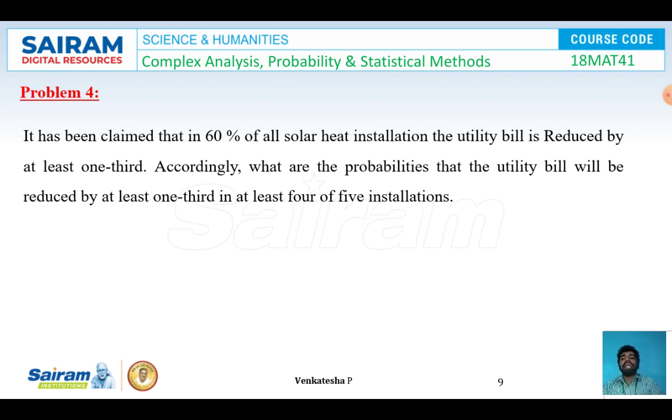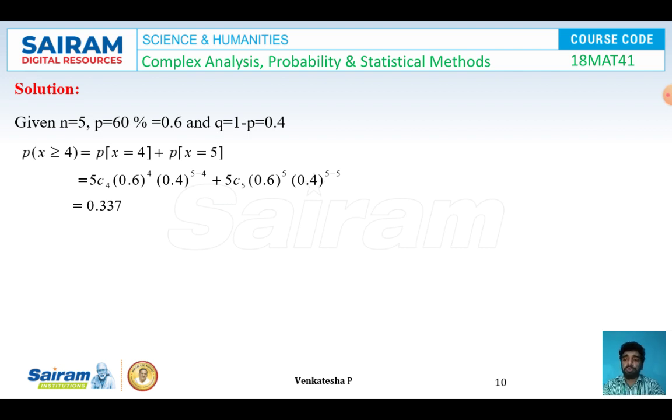Problem number 4. It has been claimed that in 60% of all solar heater installations, the utility bill is reduced by at least 1/3. Accordingly, what is the probability that the utility bill will be reduced by at least 1/3 in at least 4 of 5 installations? So given n = 5 and p = 60%, which is 0.6, we can calculate the value of q. q is given by 1 minus p, which is 0.4.